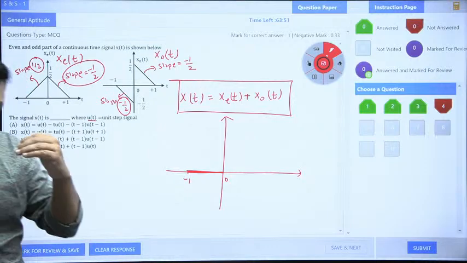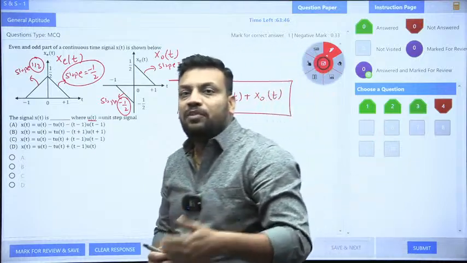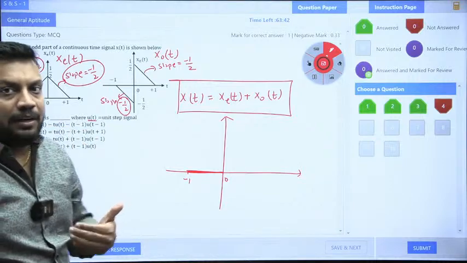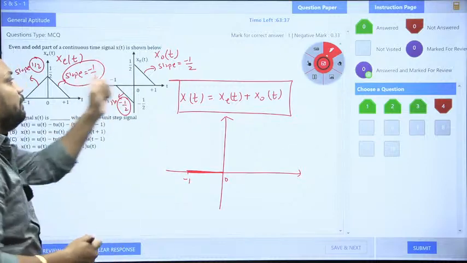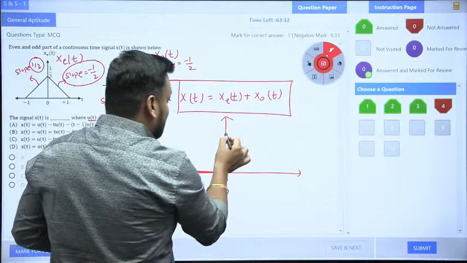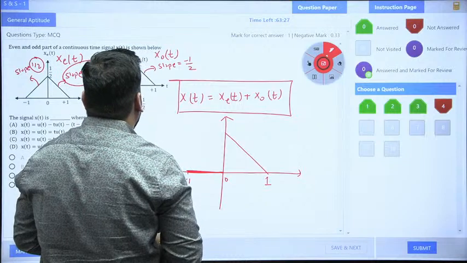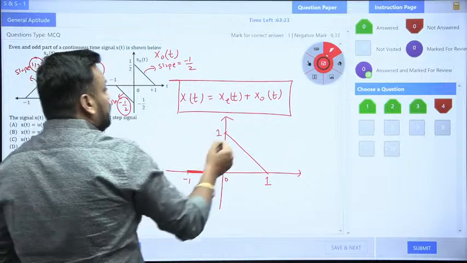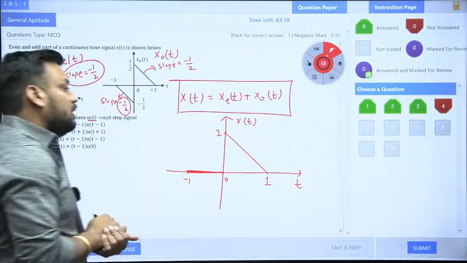So student, if I add the two ramp signals having the same slope, then we need to add the slopes. The nature will remain ramp, and the signal will have the addition of slopes. So minus half and minus half, when you add, the ultimate slope will be -1. So you will get the final signal just like this for the time duration from 0 to 1, and the magnitude is 1 here. So this is nothing but your x(t) signal with respect to time. Is it your x(t) signal, guys?